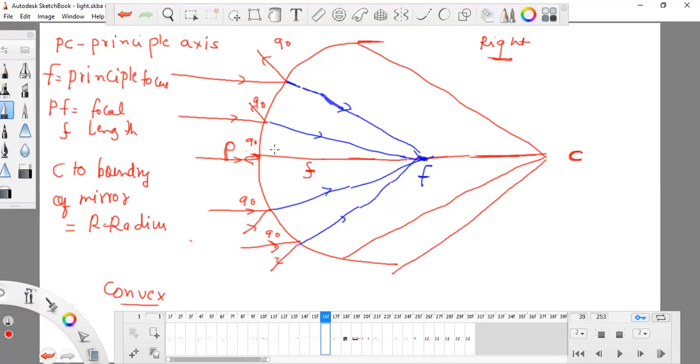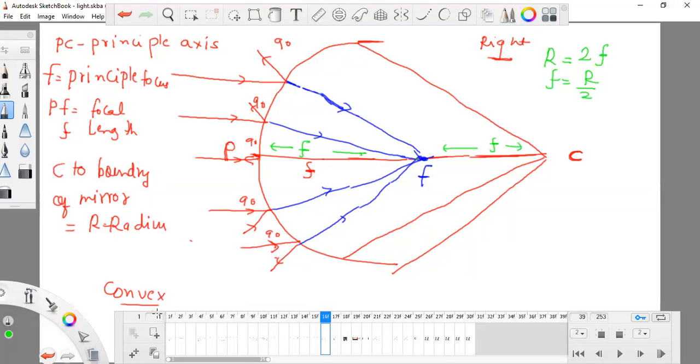PC is itself a radius, we know this, and there are so many radii. As we know, this is F, and this is also F, the focal length. Remember the difference between principal focus and focal length. So F is equal to R by 2. Remember that focal length is half of the radius.